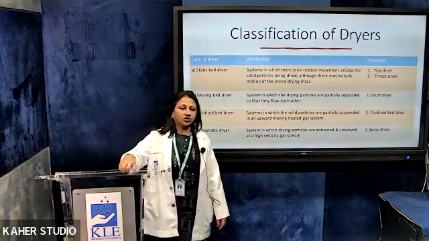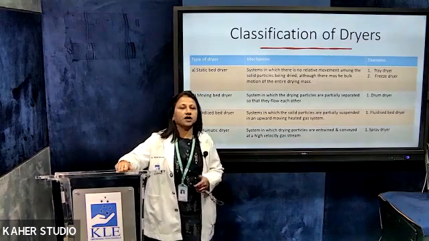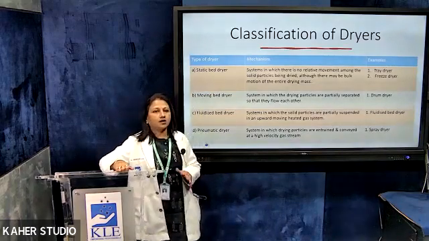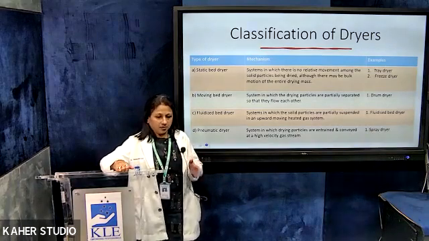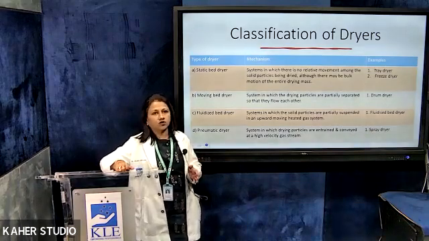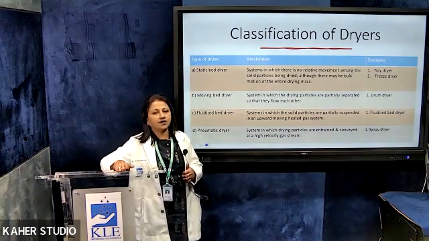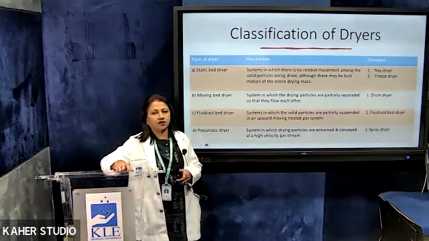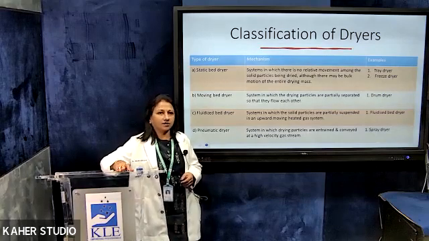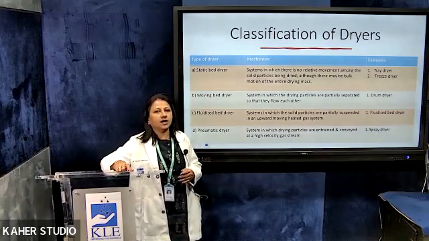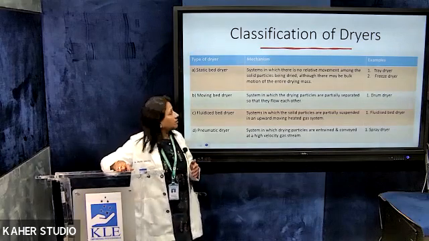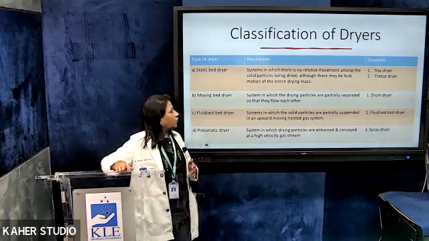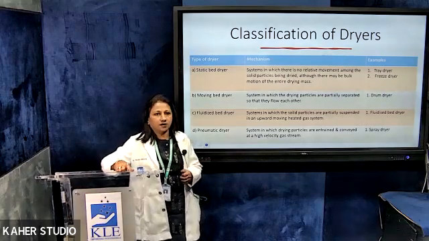Coming to the classification of dryers. The classification of dryers is based on whether it is a static bed dryer. That is, there is no movement of the material or the equipment. So those are called static bed dryers. An example for a static dryer is a tray dryer or a freeze dryer. Then you have moving bed dryers, wherein there is a partial movement or separation so that the materials flow over each other. An example is a drum dryer.